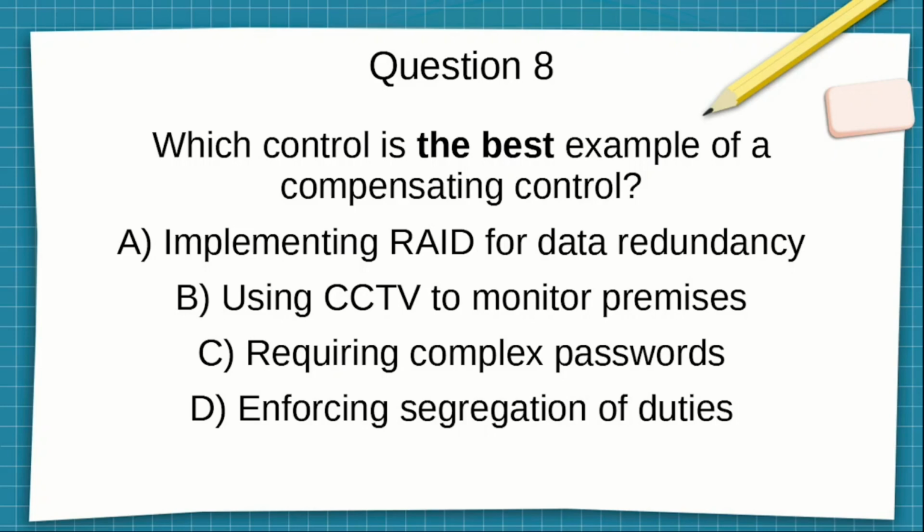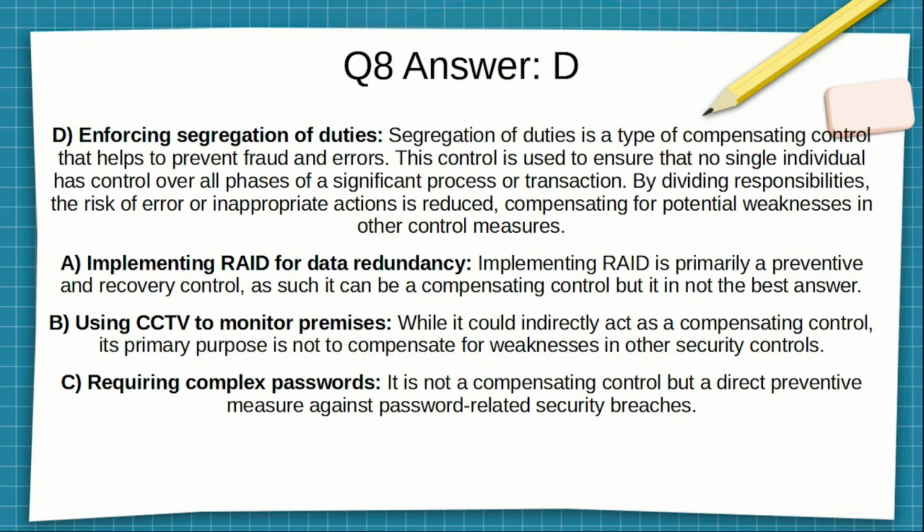All right, on to the answer. The answer is D. Enforcing segregation of duties. Segregation of duties is a type of compensating control that helps to prevent fraud and errors. This control is used to ensure that no single individual has control over all phases of a significant process or transaction. By dividing responsibilities, the risk of error and inappropriate actions is reduced, compensating for potential weaknesses in other control